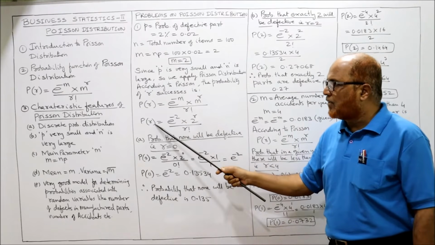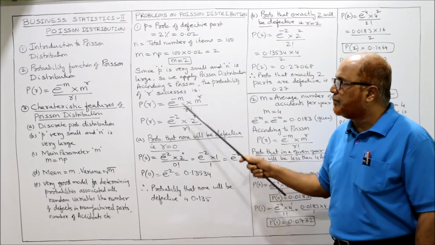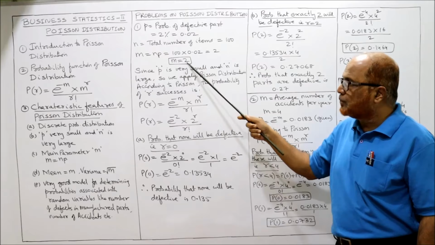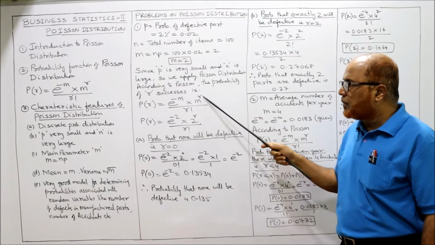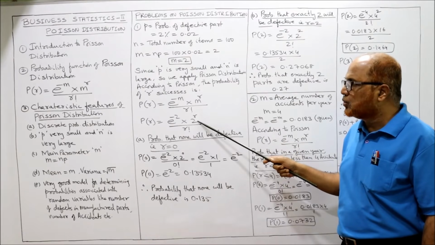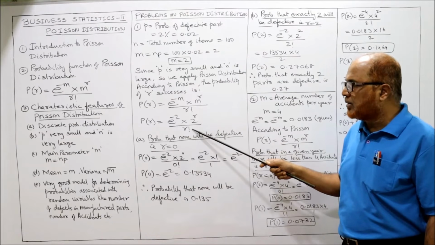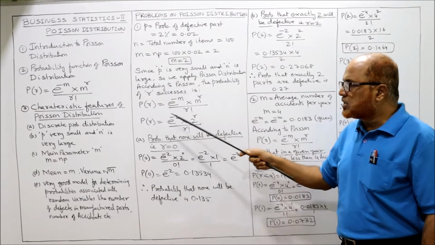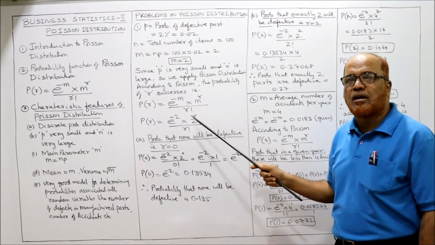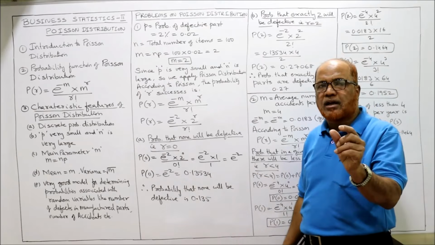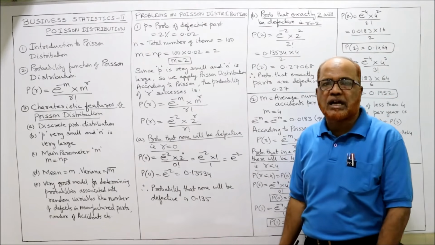Now we substitute: P of r is equal to e to the power of minus m. How much m did we get? 2. So e to the power of minus 2 into 2 to the power of r divided by r factorial. Whatever value of r you substitute, you will get the probability of that r.